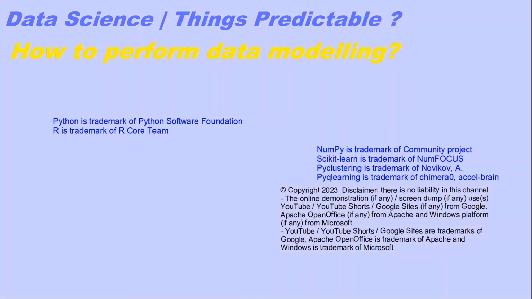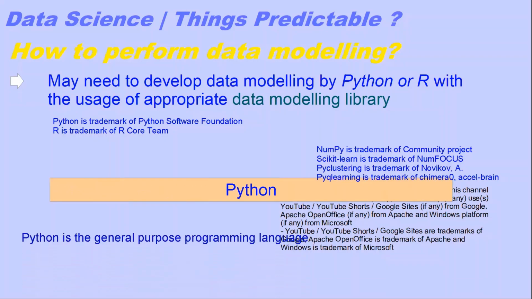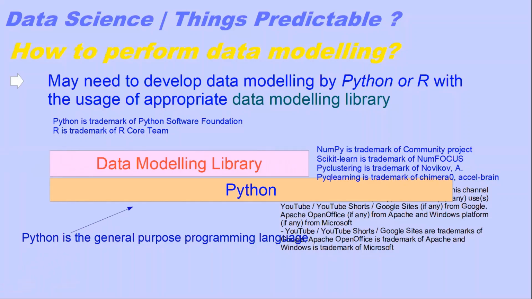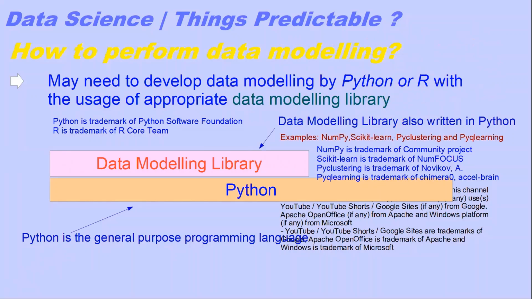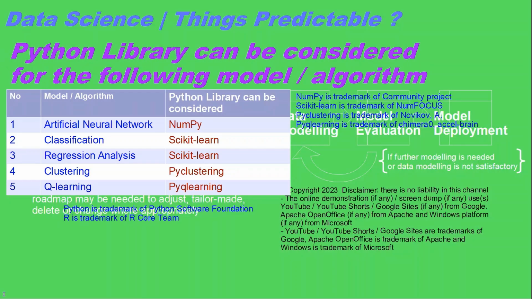How to perform data modeling. May need to develop data modeling by Python or R with the usage of an appropriate data modeling library. Python is the general-purpose programming language. Data modeling libraries are also written in Python. The following Python libraries can be considered for the following model or algorithm.